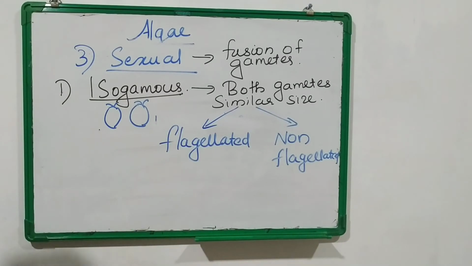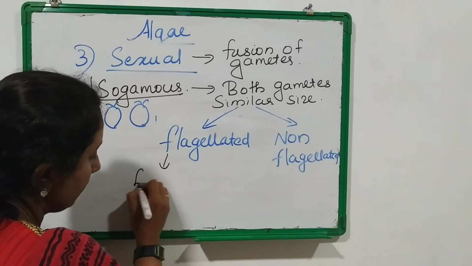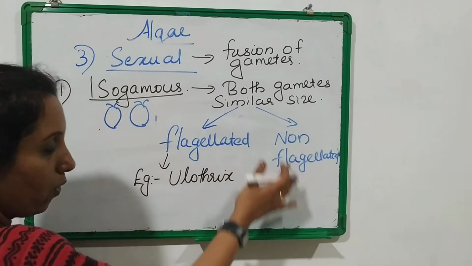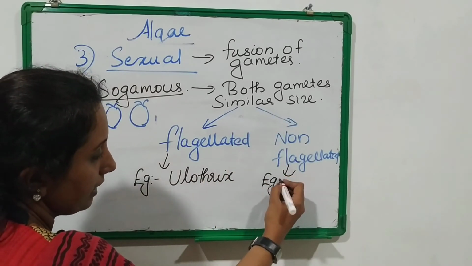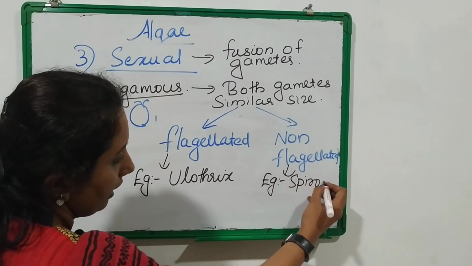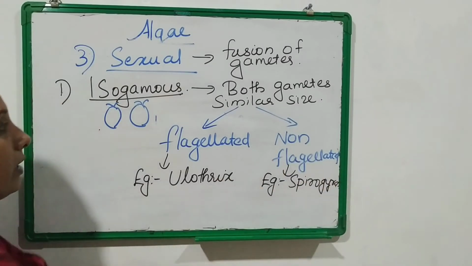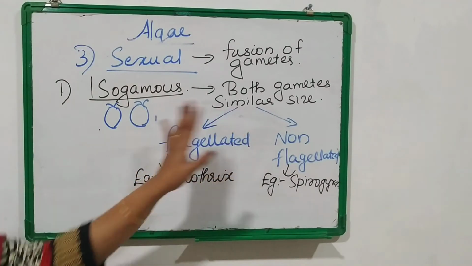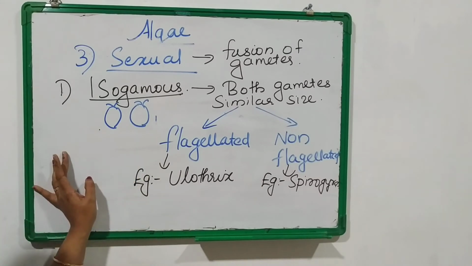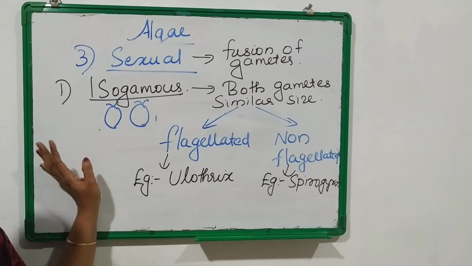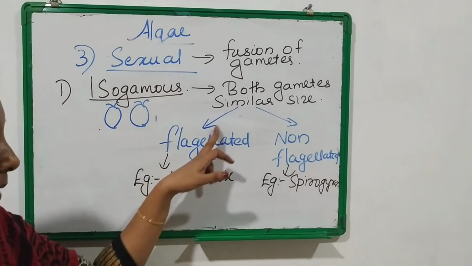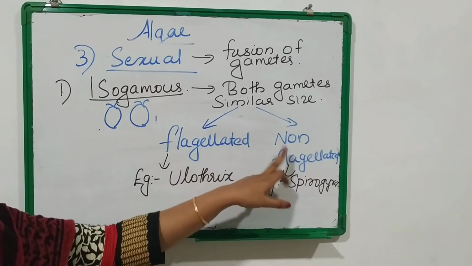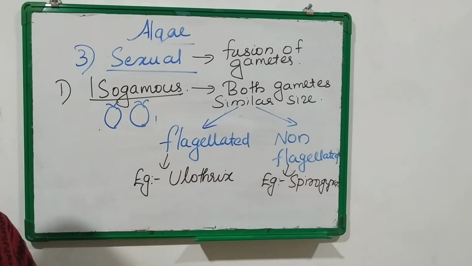For flagellated isogamous, the example is Ulothrix. Then for non-flagellated isogametes, the example is Spirogyra. Okay, that is isogamous type of reproduction. Both the gametes will be similar in size. We can't differentiate between the male and female gametes. Such gametes are known as isogametes or homogametes. The gametes may be either flagellated as in case of Ulothrix, and they may be non-flagellated as in case of Spirogyra.